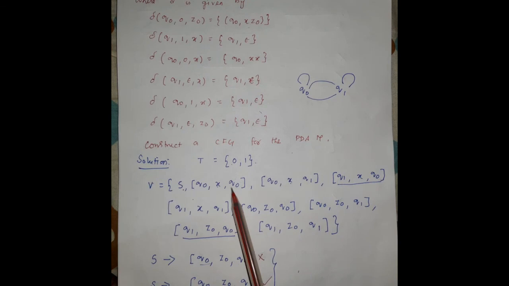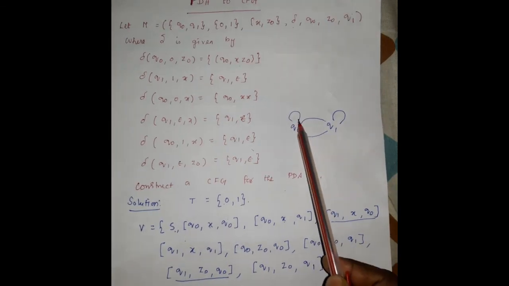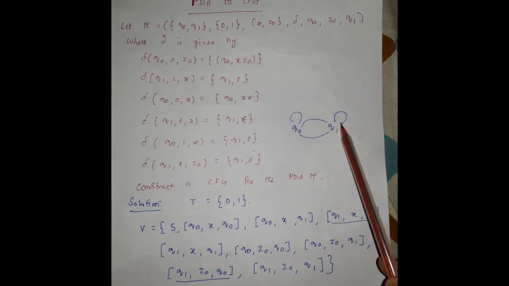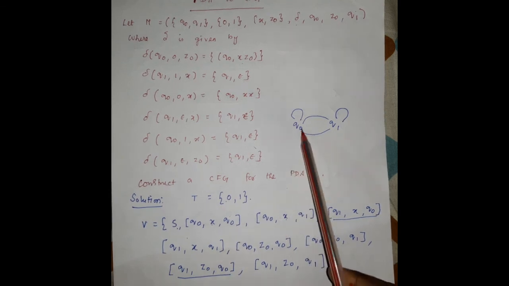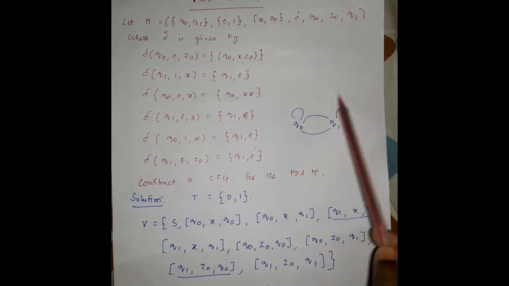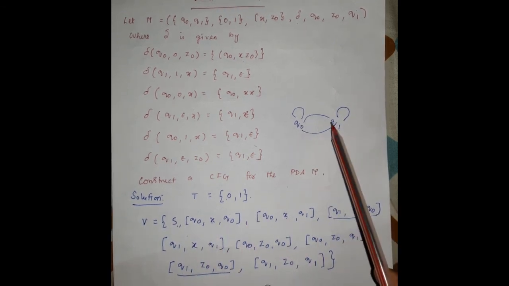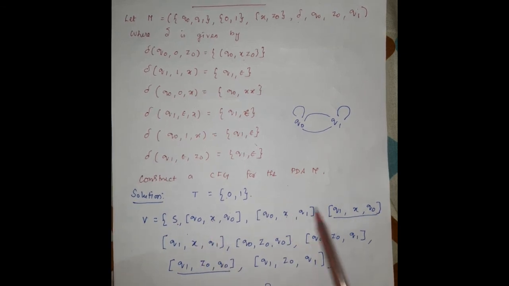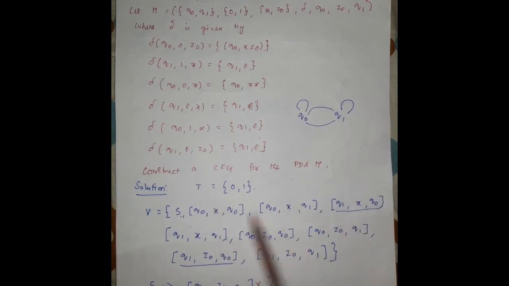So q0 to q0, q0 to q1, q1 to q0, and q1 to q1. So these are all four possible cases for q0 and q1 for a single stack symbol x. Similarly, you have to write all four possible cases for z0. The four states are repeated, but the symbol x is replaced by z0 only.